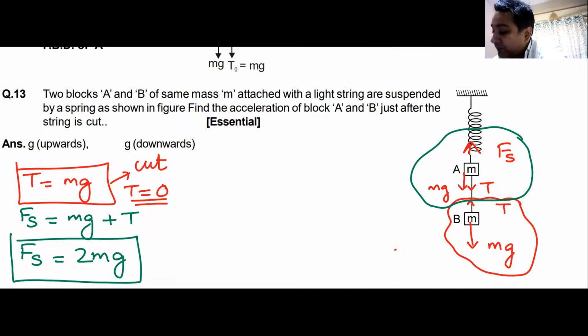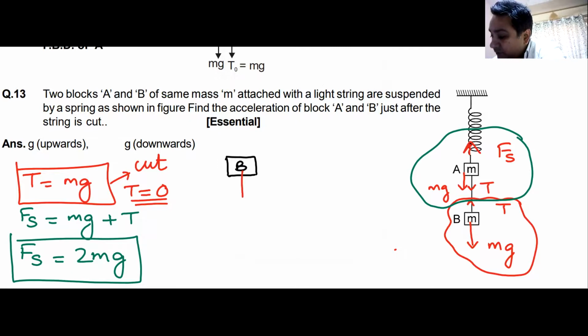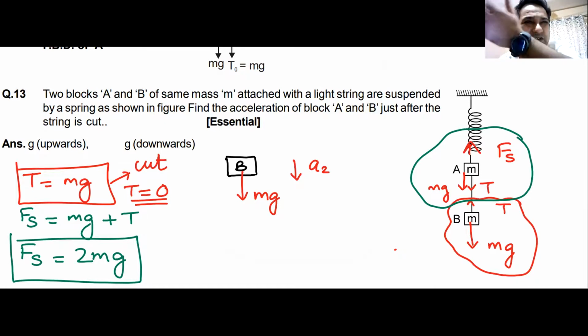Now let me draw the free body diagram of block B. This is my block B. What is the free body diagram of this block? mg is downwards. There is nothing upwards. So it has to accelerate downwards. Let me call this acceleration A2, because it is block B. I could use 1 or whatever I want.